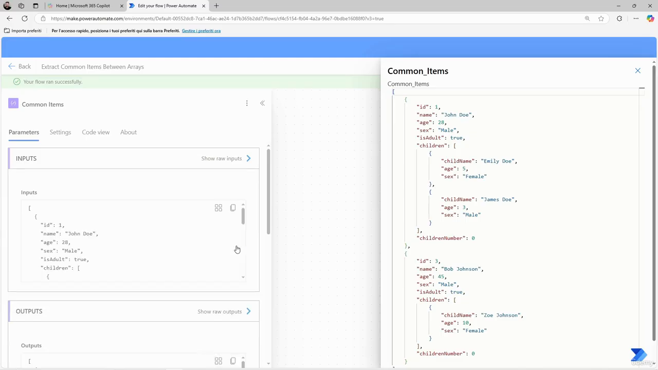To ensure accurate results when using intersection, consider the following best practices. Verifying the structure of the arrays is crucial. Objects must have identical properties and values to be considered equal. Even a minor difference, such as capitalization in property names, can prevent a match. Checking data formats is important, as elements must be of the same type. If an ID is stored as a string in one array and as a number in another, Power Automate will not recognize them as equal.